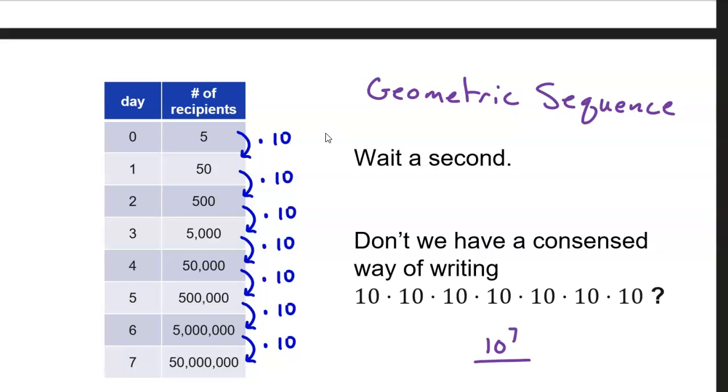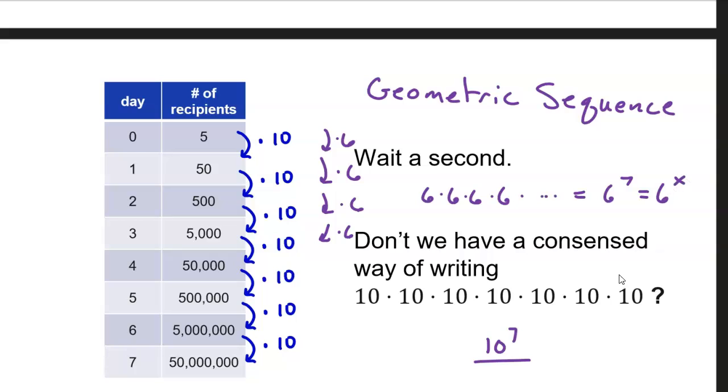So let's say for a second we were multiplying by 6 each time. Multiply by 6 here. 6 times 6. Well, then we would just have 6 times 6 times 6 times 6 times however many, which would be 6 to the 7 on the 7th day, or 6 to the x on an unknown day, on whatever day we want to call x.